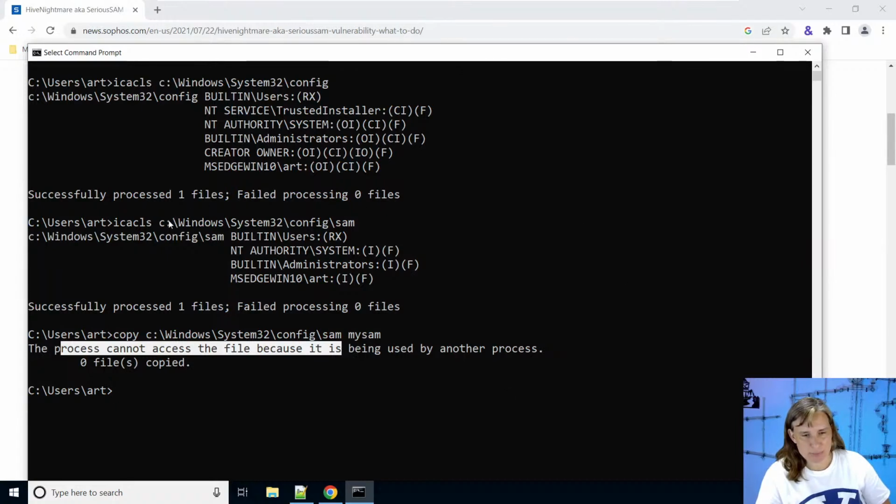On my test system here, I actually have 3 system restore points that have been made in the past. These volume shadow copies, the restore points are stored as volume shadow copies, are accessible to my user because of this bad permission setting, which was default on Windows 10 and 11 not long ago.